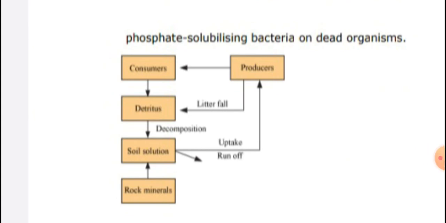The producer gives phosphorus to the consumer, and the consumer gives to the detritus. Detritus means dead organisms that are decomposed by fungi and bacteria. Then it becomes soil solution or rock minerals, and the phosphorus goes to the producer again, as plants absorb it. A diagram of this cycle may be asked in the exam.